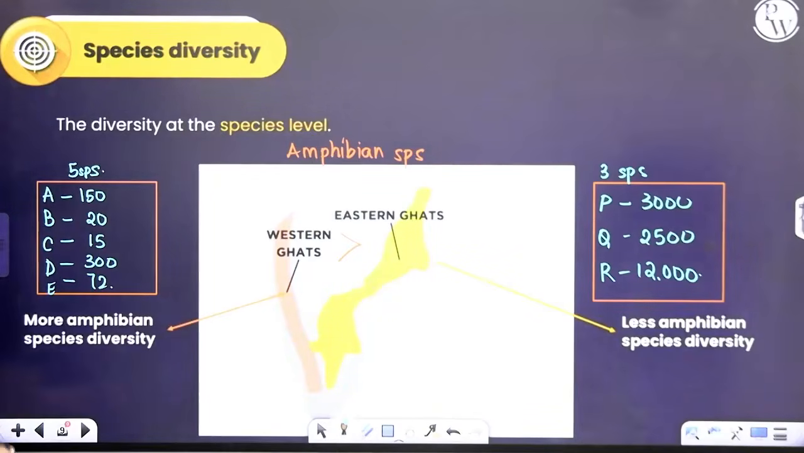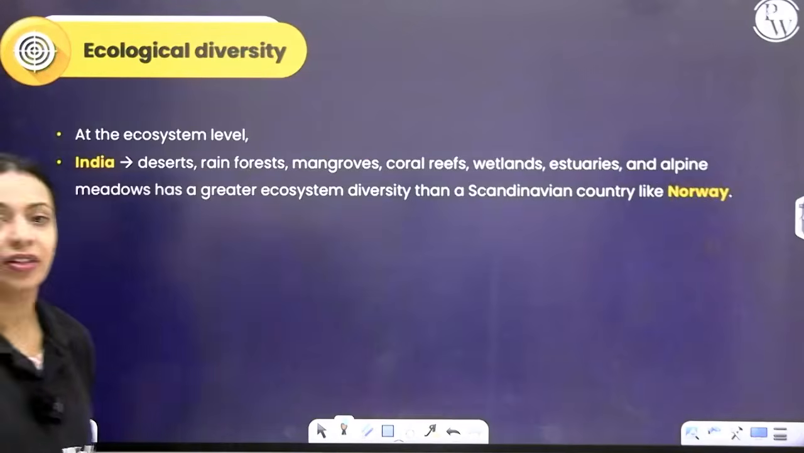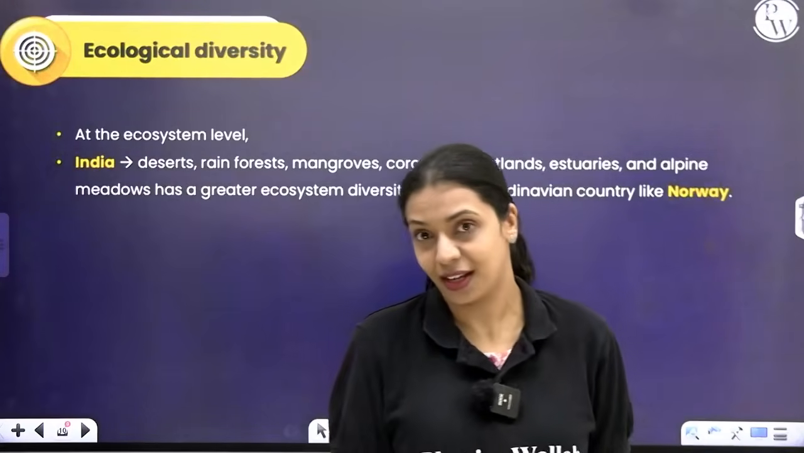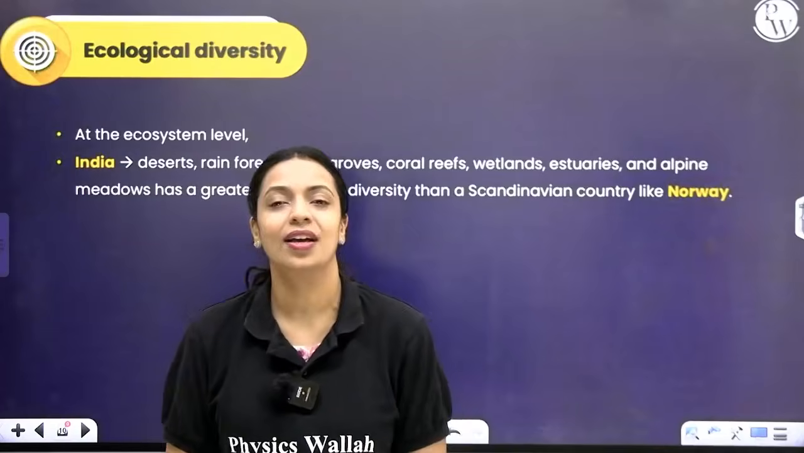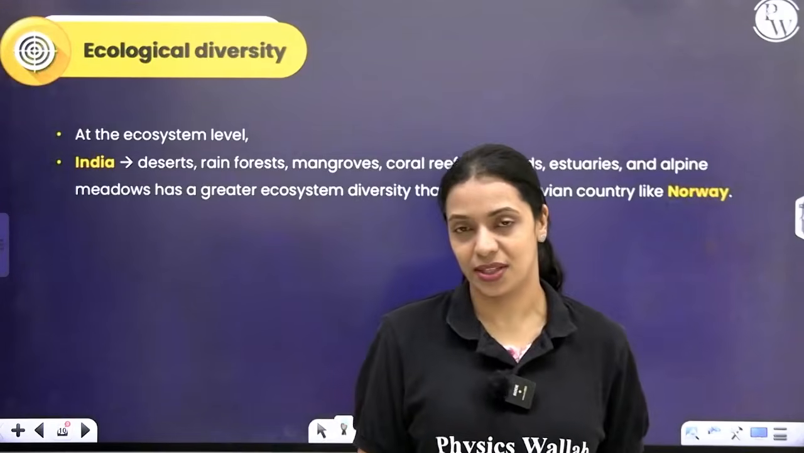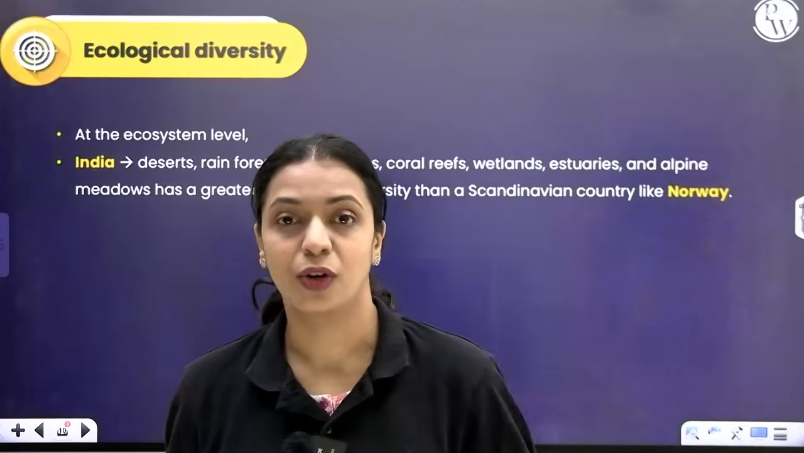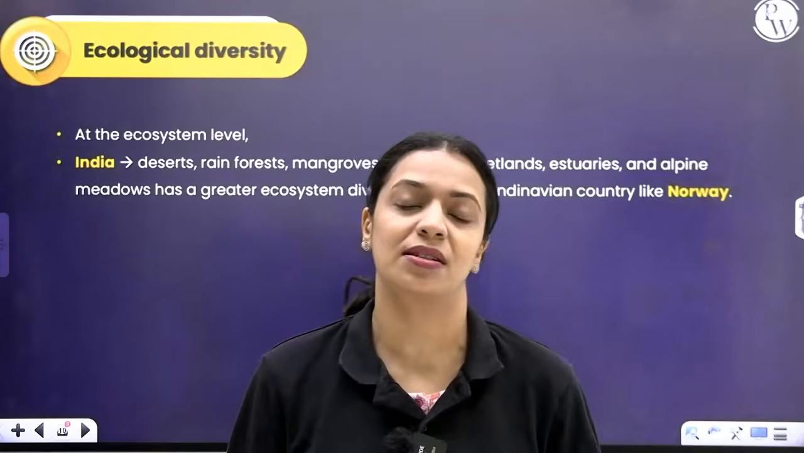Now let's move on and talk about ecological diversity. Ecological diversity is at the ecosystem level. What is an ecosystem? We've learned it in the previous chapter. An entire chapter was dedicated to ecosystem. We know that ecosystem is a geographical area and we include biotic, abiotic components, and we study the interactions that are taking place between them, and there are many different types of ecosystems. Now, ecological diversity depends on how many different types of ecosystems are present.